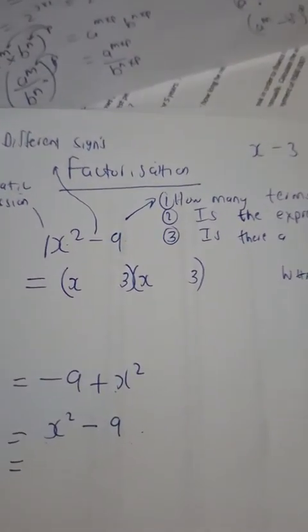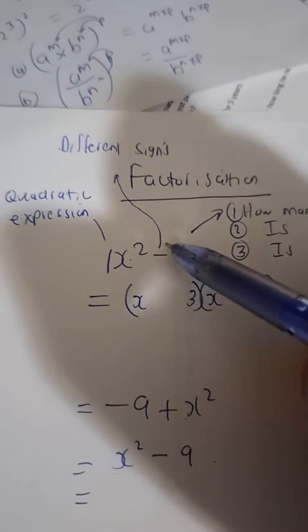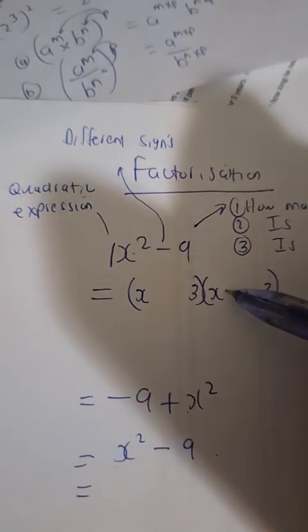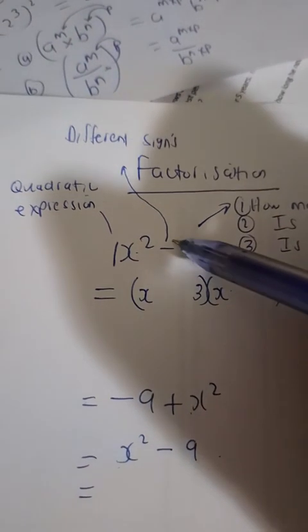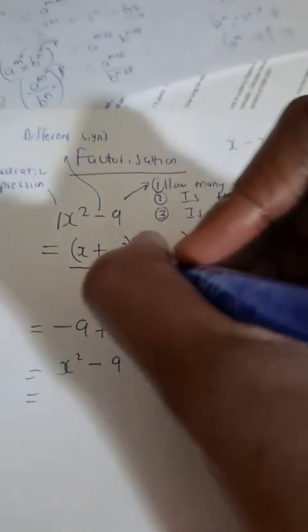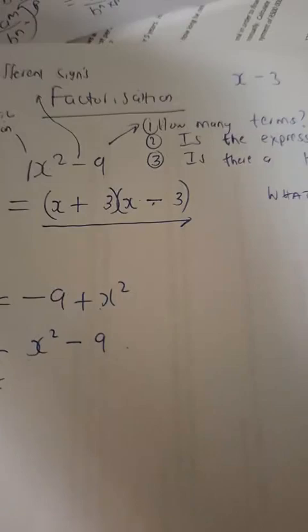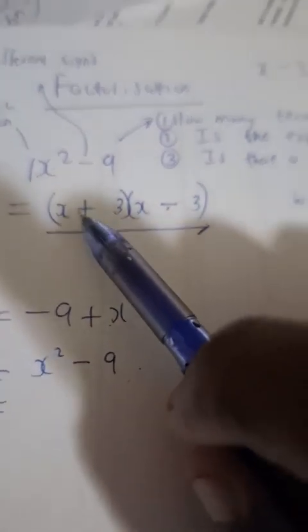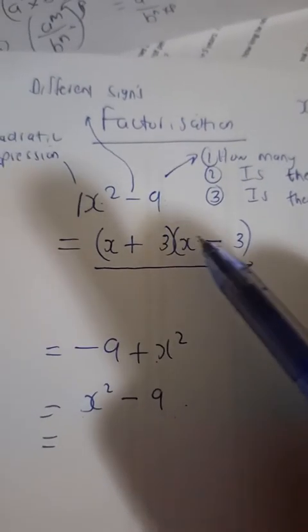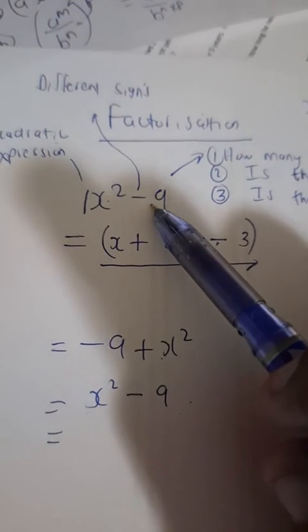But I suggest, guys, since the negative sign suggests that there are different signs inside your bracket, please start with the positive sign and end with the negative sign. Just do that as a matter of tradition. I will tell you why in the next problem. So look at this. This is x plus 3 into x minus 3. And this is how we factorize the difference of two perfect squares.